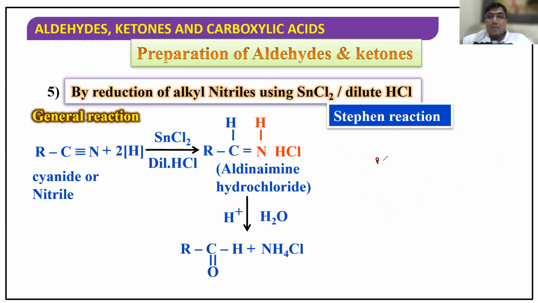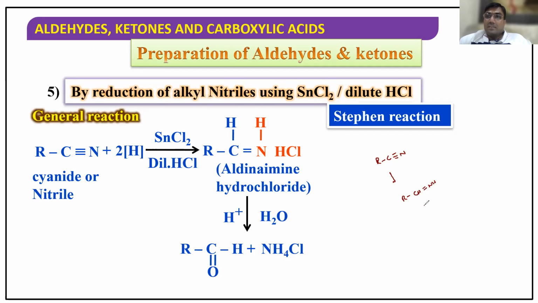So R-C triple bond N. In the first step, it is actually a reduction step. It will be reduced, so then you get RCHNH. First is the reduction step. Now the problem is solved.